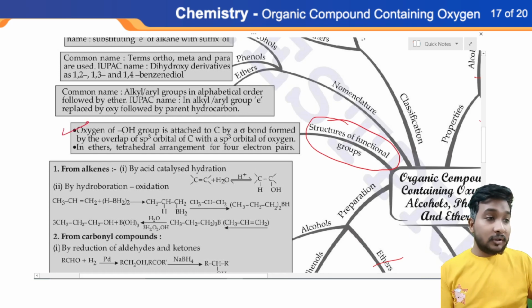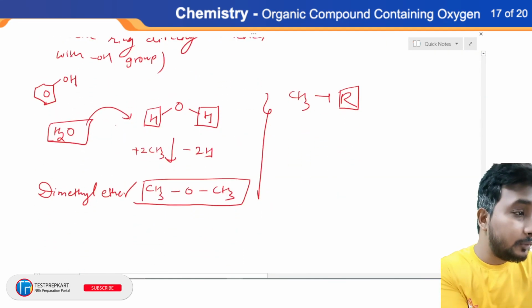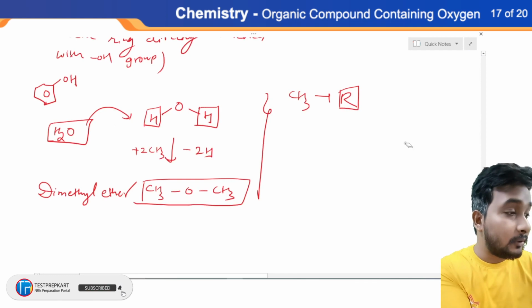First point: oxygen of the OH group is attached to C, or C means carbon, nothing else. Carbon by a sigma bond formed by the overlap of sp3 orbital of C with an sp3 orbital of oxygen. This is a very simple thing. I'll explain it to you. They are making things very complex.